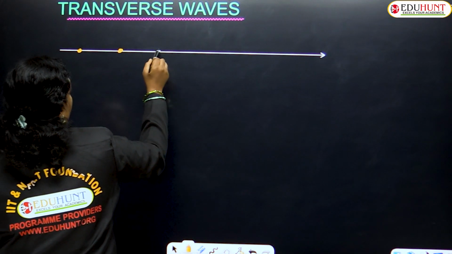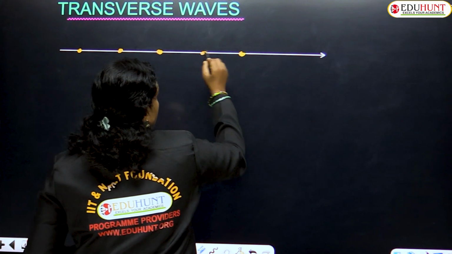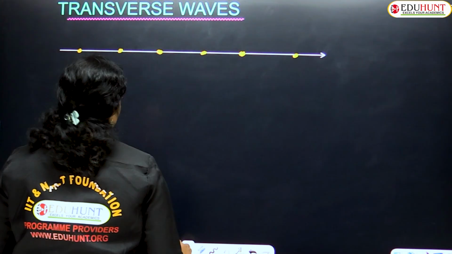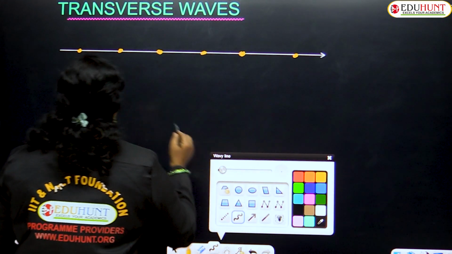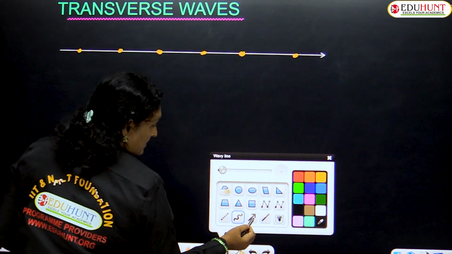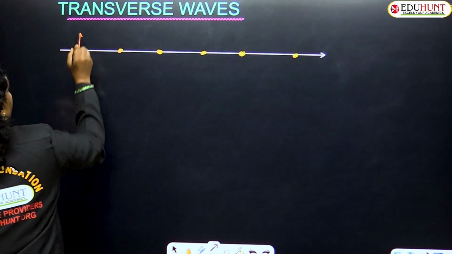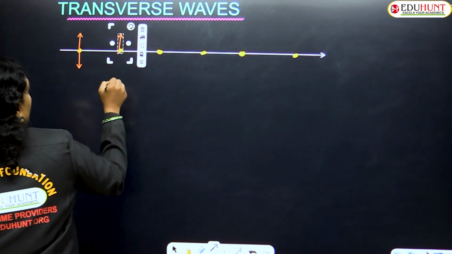So whenever a transverse wave travels through a medium, we observe that all the particles of the medium start vibrating up and down, something like this.